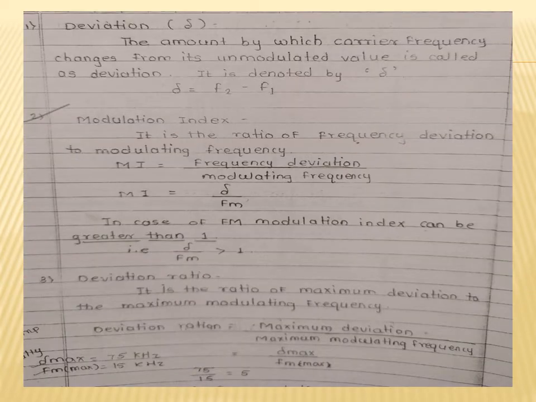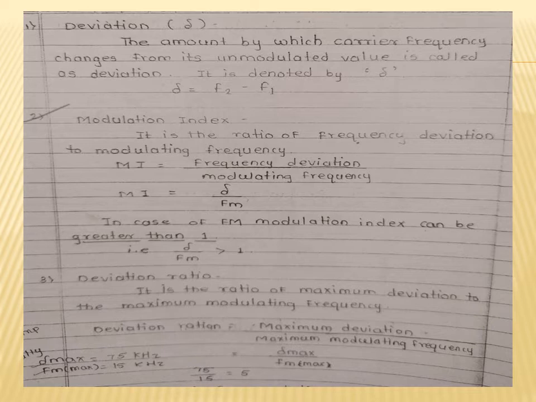Next, some important definitions related with frequency modulation. The first definition is deviation, which is denoted by del. So what is the deviation? The amount by which the carrier frequency changes from its unmodulated value is called the deviation.